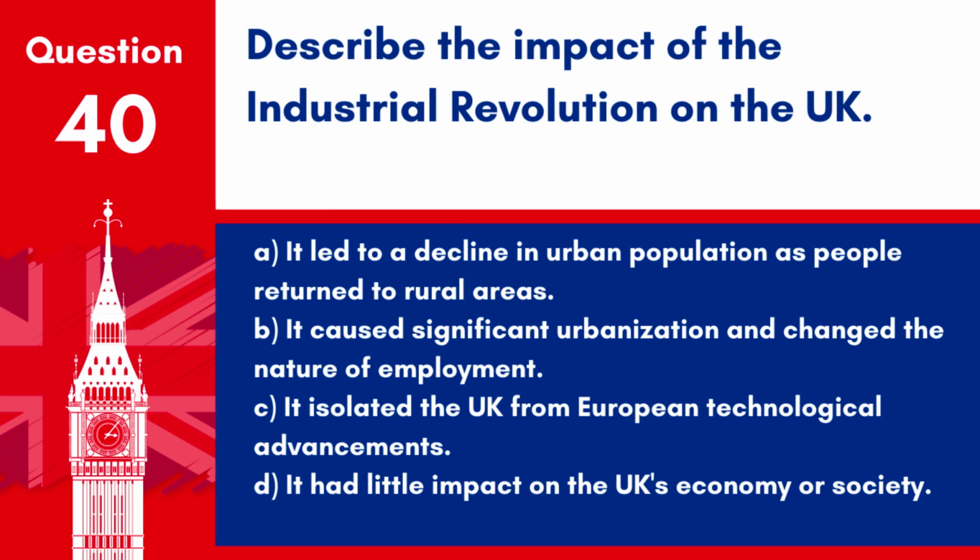Question 40. Describe the impact of the Industrial Revolution on the UK. A. It led to a decline in urban population as people returned to rural areas. B. It caused significant urbanization and changed the nature of employment. C. It isolated the UK from European technological advancements. D. It had little impact on the UK's economy or society.